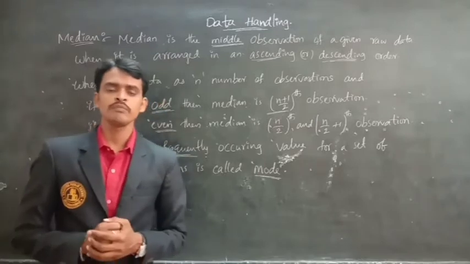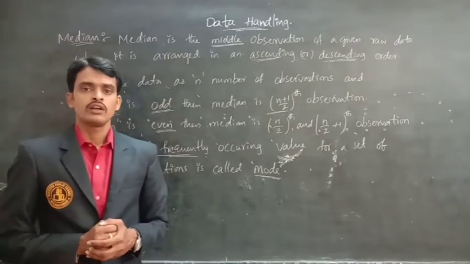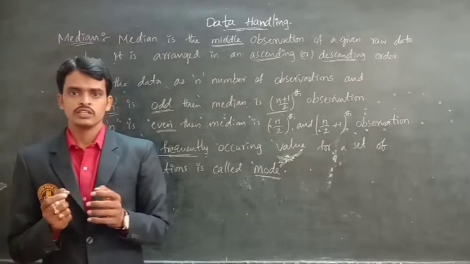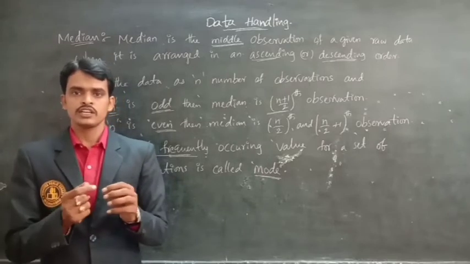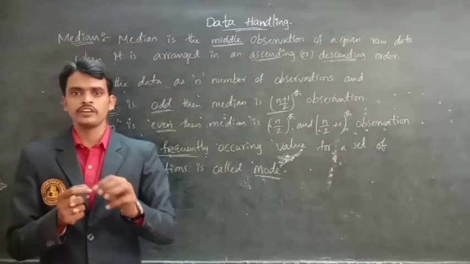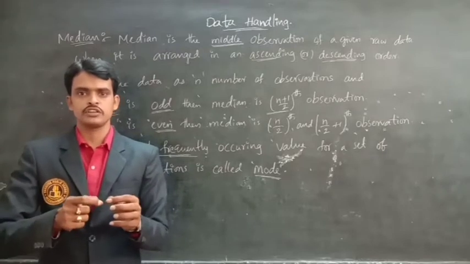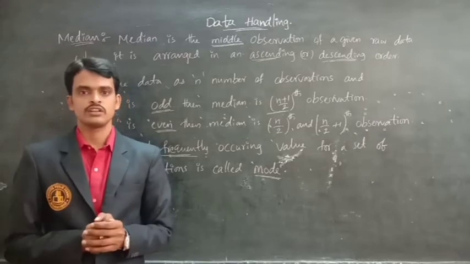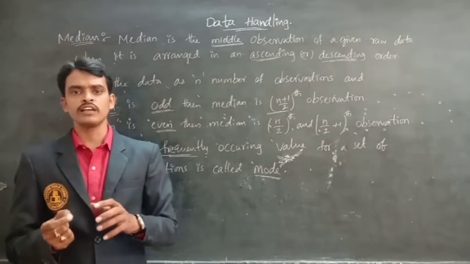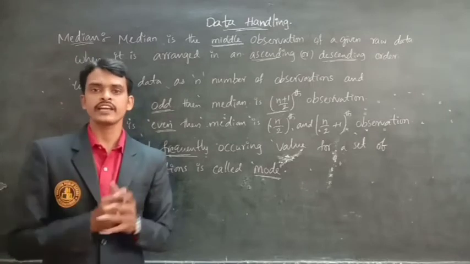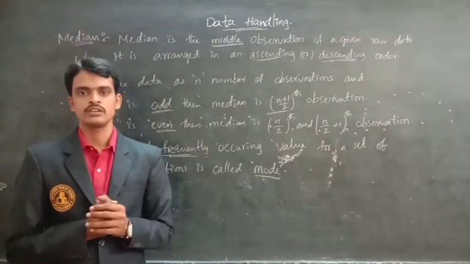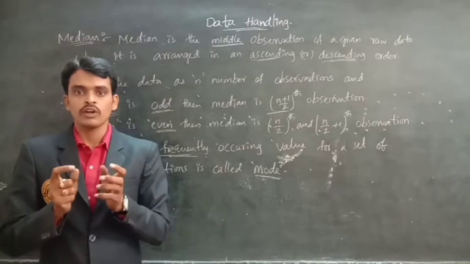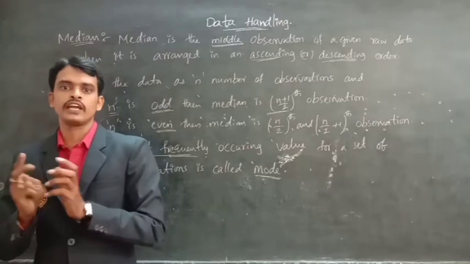For example, Raju is in the 2018-19 batch. He completed 9th class. Most of the time he got first rank in his class. Then what is the mode of first rank of 9th class?